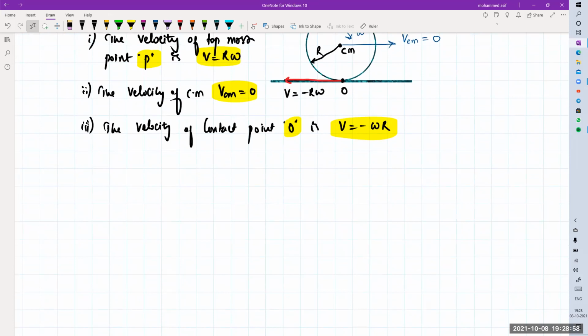Yesterday I told you about rolling. The best example is your car: translation plus rotation. When you sit in your car, you are translating from one point to another position. But the wheels of the car are rotating and making it move from one point to another point.